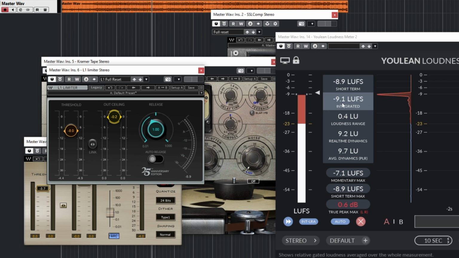So we were getting about 9 LUFS, which is way better because even most commercial songs are about 10 LUFS. Mostly they are piano songs, and this song also has some kind of piano feeling in it. Yeah, so we are getting negative 9.1 LUFS. Most of the time, most commercial songs are 8 LUFS, 9 LUFS, but our own is 9 LUFS, which is okay. So I think that will be all for this one.